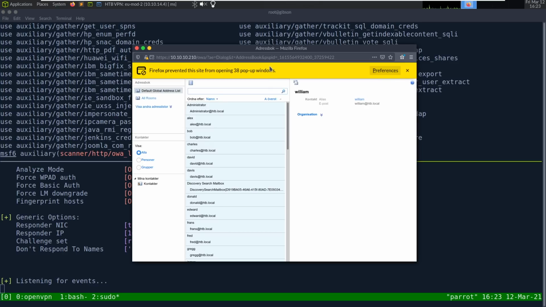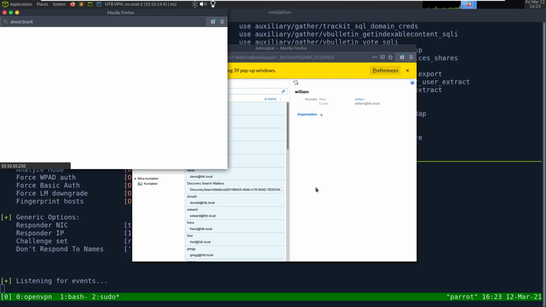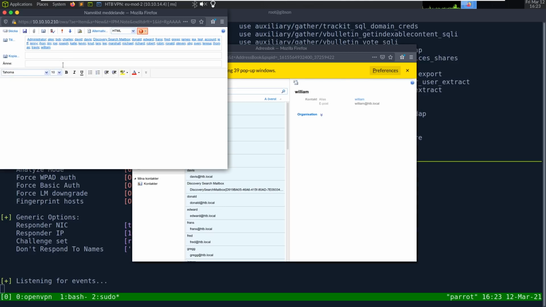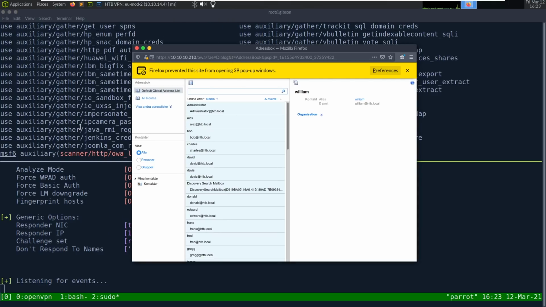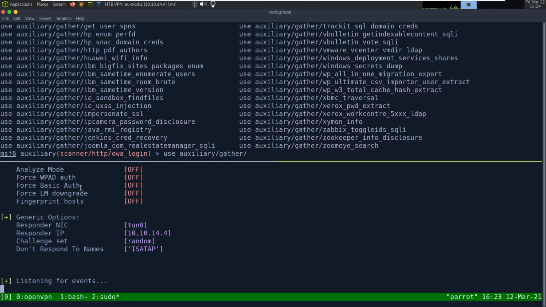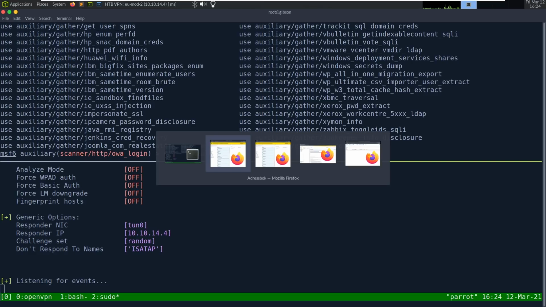Firefox prevented 38 pop-up windows. Send this. Protocol. Hey, please click the link. 10.10.14.4. I think that's what I sent last time. It should be listening to go. Let's see.